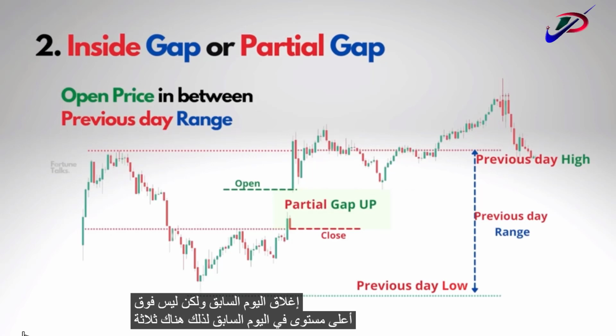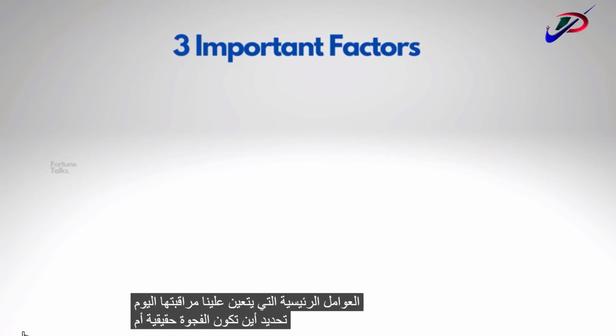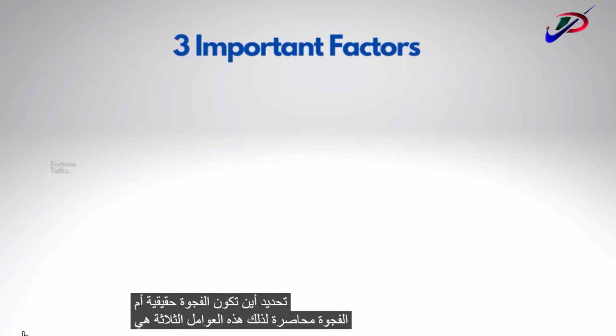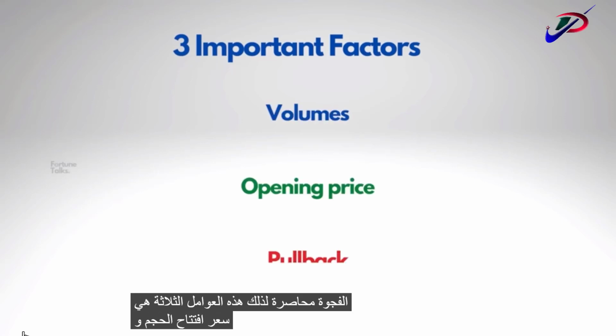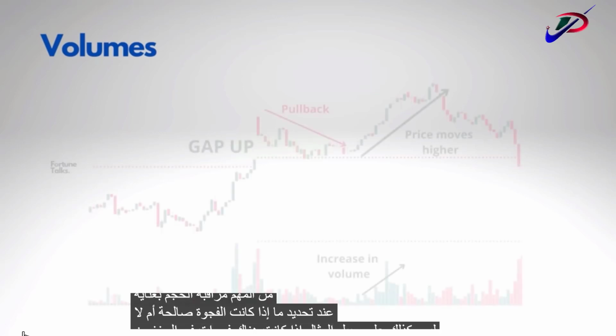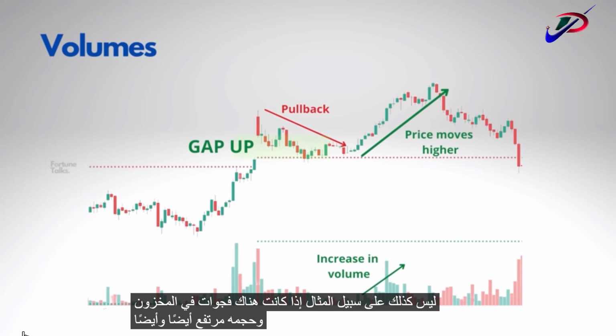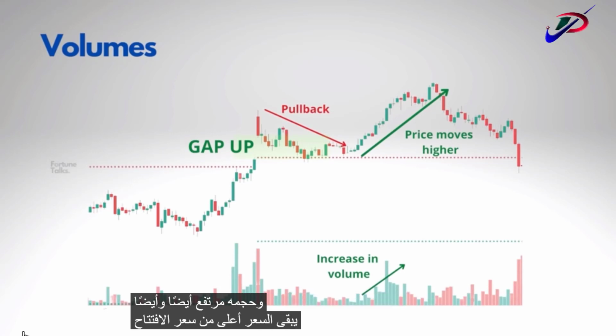So there are three main factors we have to monitor to determine whether the gap is real or a trapped gap. These three factors are the volume, the opening price, and the pullback to a particular level. Let's talk about the volume briefly. It is important to watch the volume carefully when determining if a gap is valid or not. For example, if a stock gaps up and the volume is also high and the price remains above the opening price after the morning pullback, it is an excellent sign that the stock can go further on the upside.